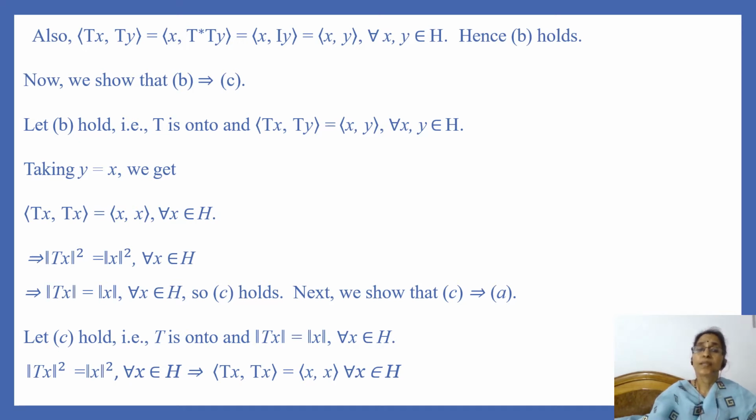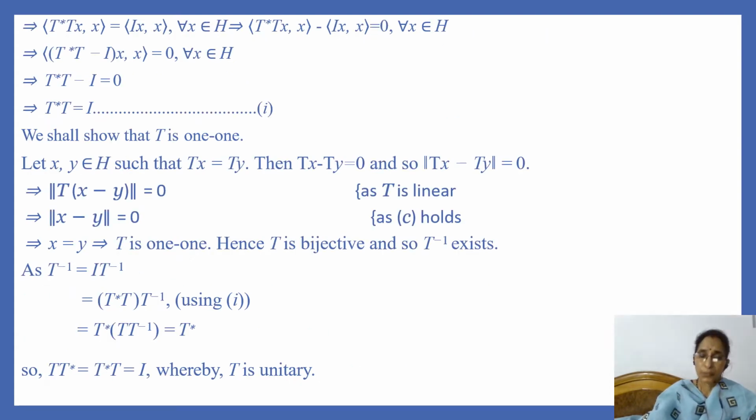Next, we show that C implies A. Let C hold, that is T is onto and norm of Tx is equal to norm of x for every x in H. Then norm of Tx whole square is equal to norm of x whole square for every x in H. And this implies that inner product of Tx and Tx is equal to inner product of x and x for every x in H. And using the property of Hilbert adjoint operator, this implies that inner product of T star T of x and x is equal to inner product of I of x and x.